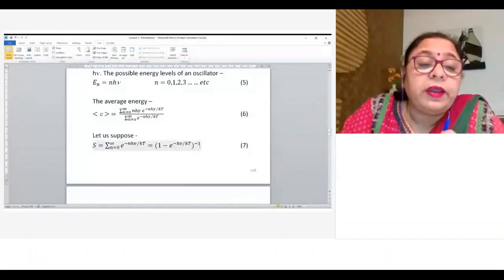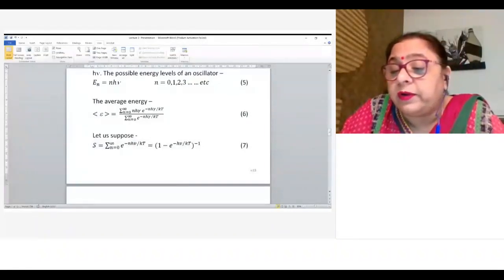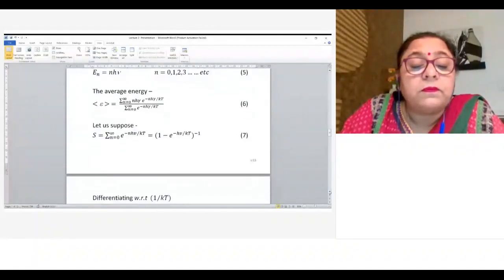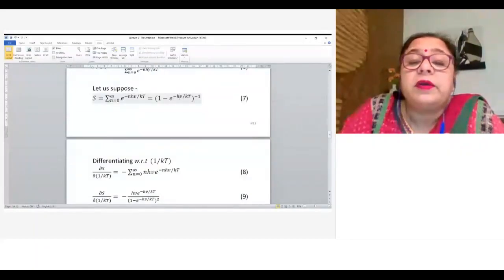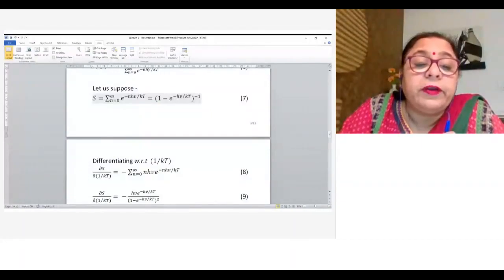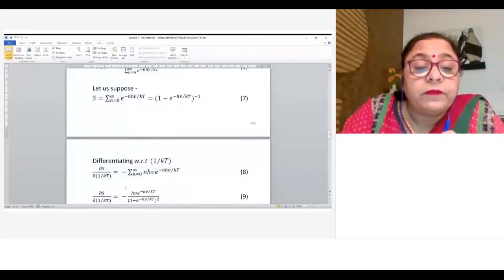And if we take the derivative of this term, the partial derivative of s with respect to 1 by kT, suppose we assume 1 by kT is equal to x, then this term will become h nu x. We take the derivative del s by del x, and we will get this term.